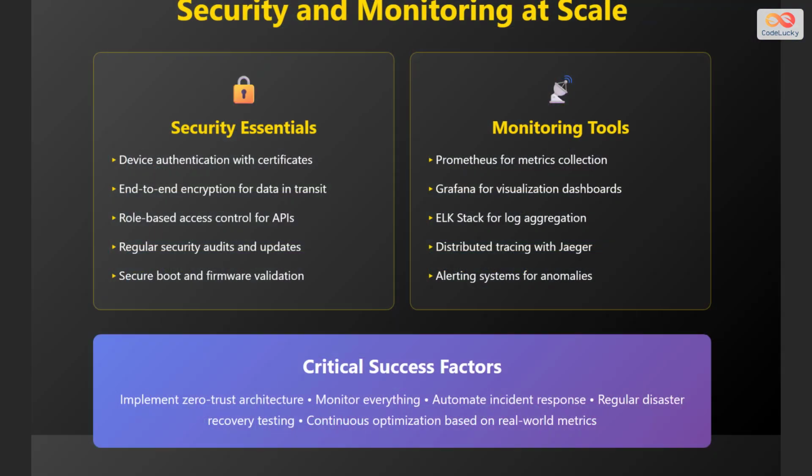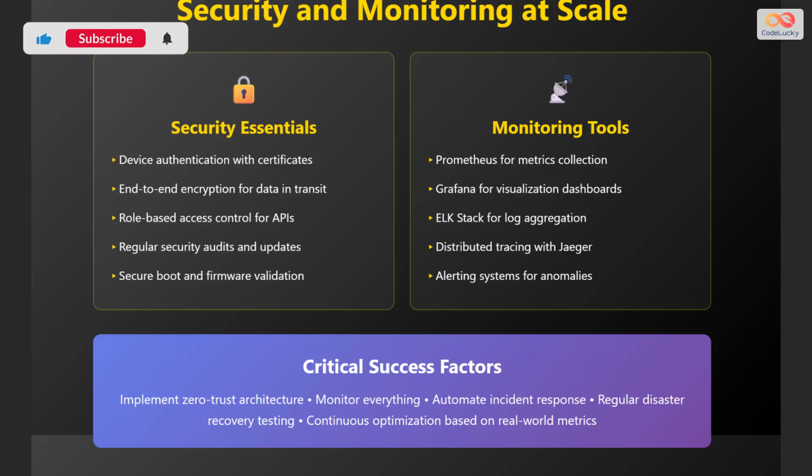Security and observability cannot be afterthoughts in massive IoT deployments. Security essentials include device authentication using certificates, end-to-end encryption for data in transit, role-based access control for APIs, regular security audits and updates, and secure boot with firmware validation. Monitoring requires specialized tools: Prometheus for metrics collection across distributed systems, Grafana for visualization dashboards, the ELK stack for log aggregation and analysis, Jaeger for distributed tracing, and alerting systems for detecting anomalies.